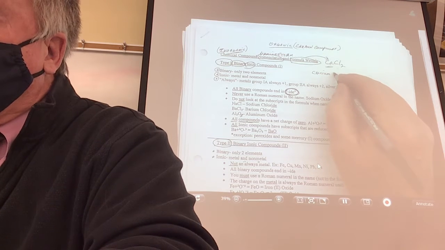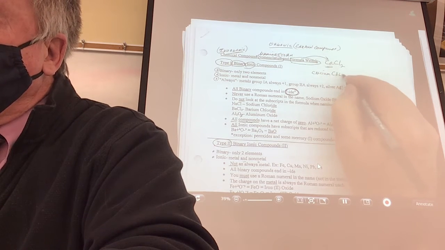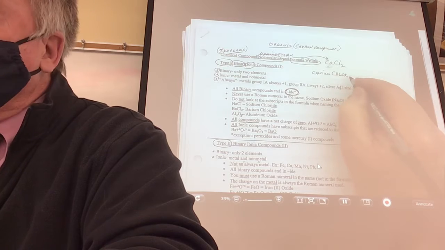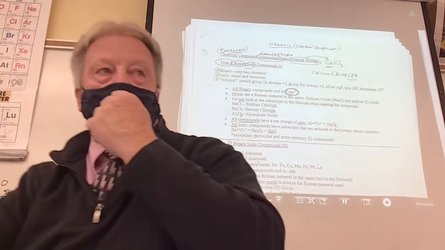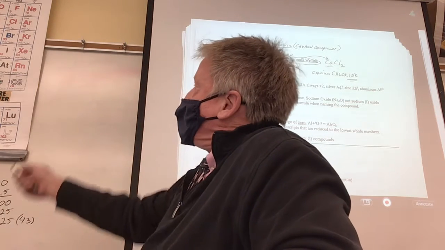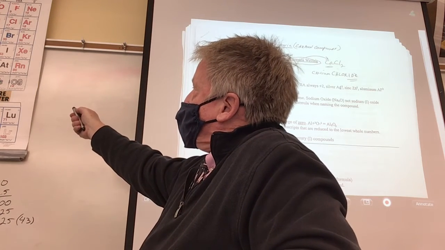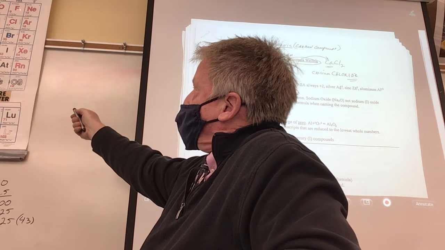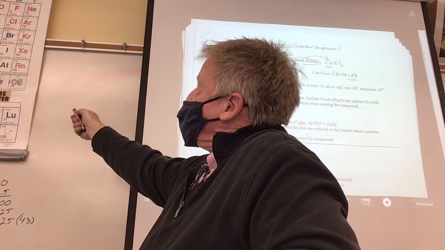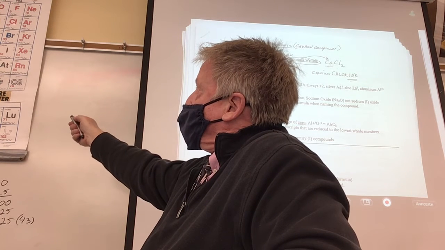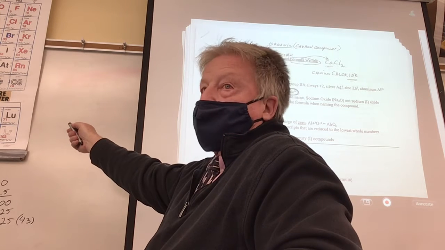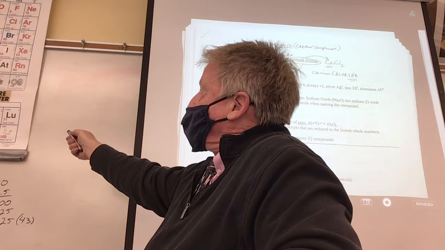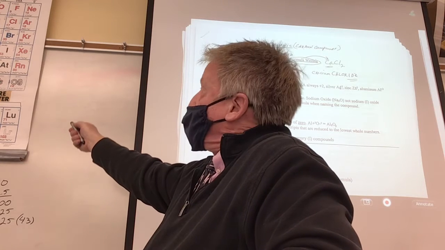So I'm going to call this calcium, not chlorine, but what? Chloride. Now, just to make sure you understand how this works, this is fluorine, the element, but in a compound, what ion would it be? Fluoride ion. How about this one? Chlorine, chloride. Bromine, the bromide ion. Iodine, iodide ion.